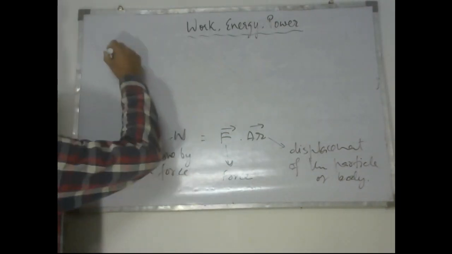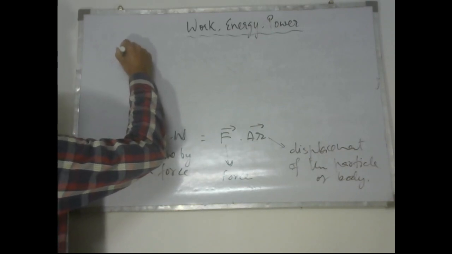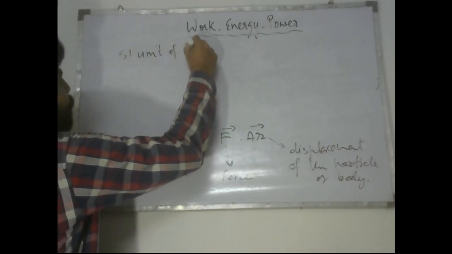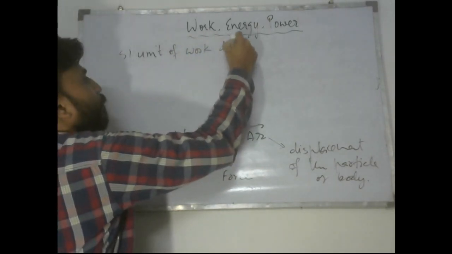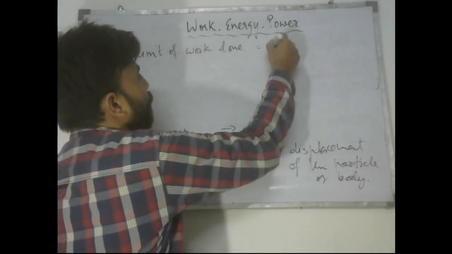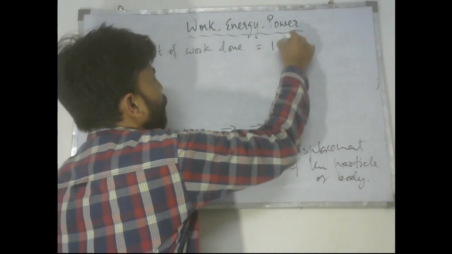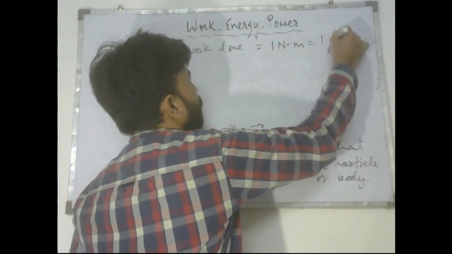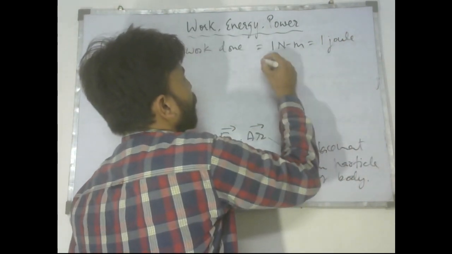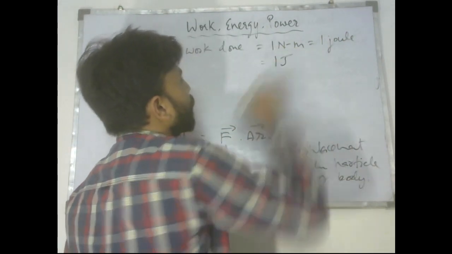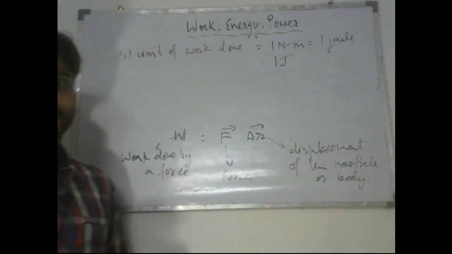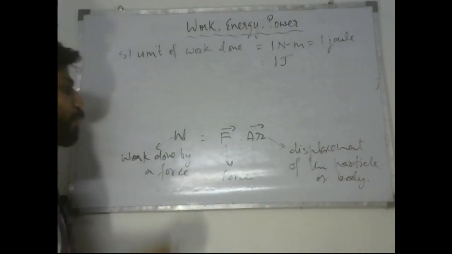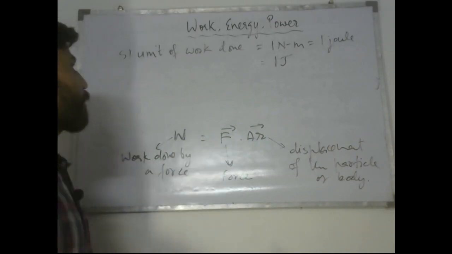So the SI unit of work done by a force is 1 Newton meter, which is written as 1 joule, or 1 capital J. So again, going back to the definition of work done, that what is work, we can say, let's say the angle between,